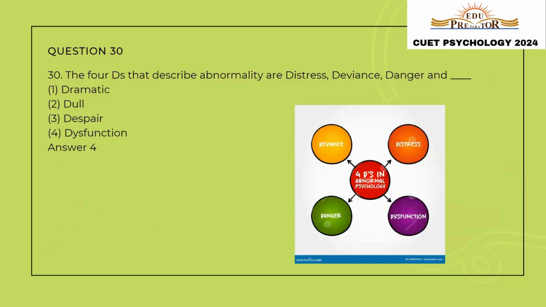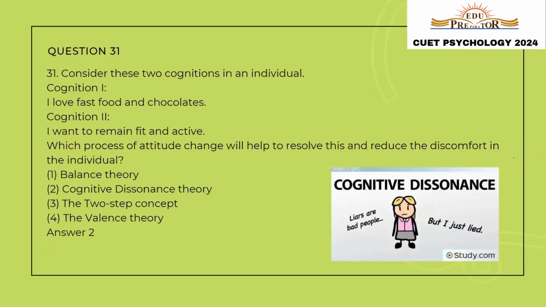Question number 30. The four Ds that describe abnormality are distress, deviance, danger, and the four Ds are deviance, distress, danger, and dysfunction. So the correct answer is option number 4, dysfunction. Let us move to the next question, question number 31.